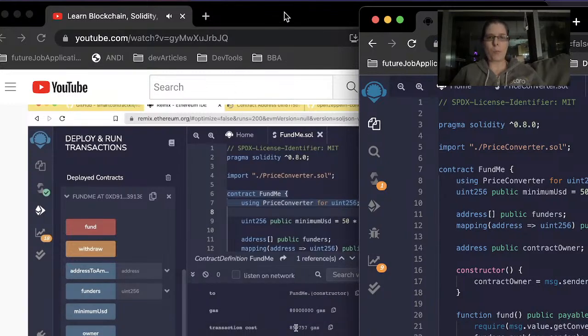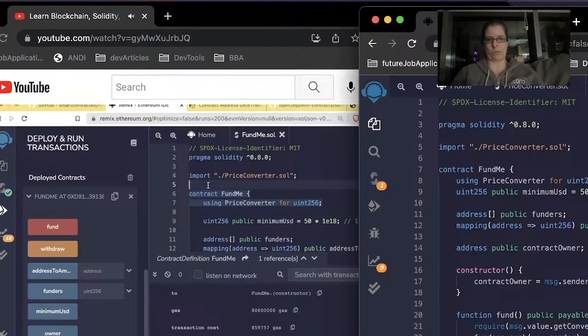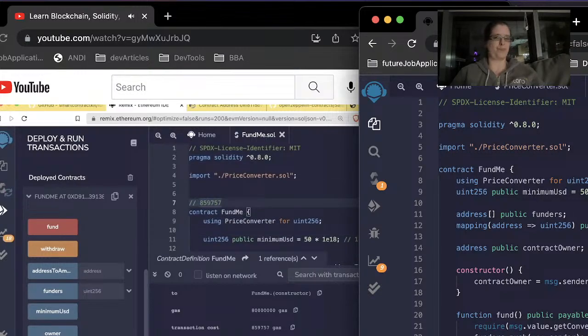We do care about how much gas this costs to actually send. We do care about how much gas this costs to create. Right now, creating this contract costs about 859,000 gas. And we're going to add a couple of tricks right now to bring this number down. We're going to add some stuff back in a bit, which will bring it back up. But for now, we're going to learn some tricks to bring this number down.